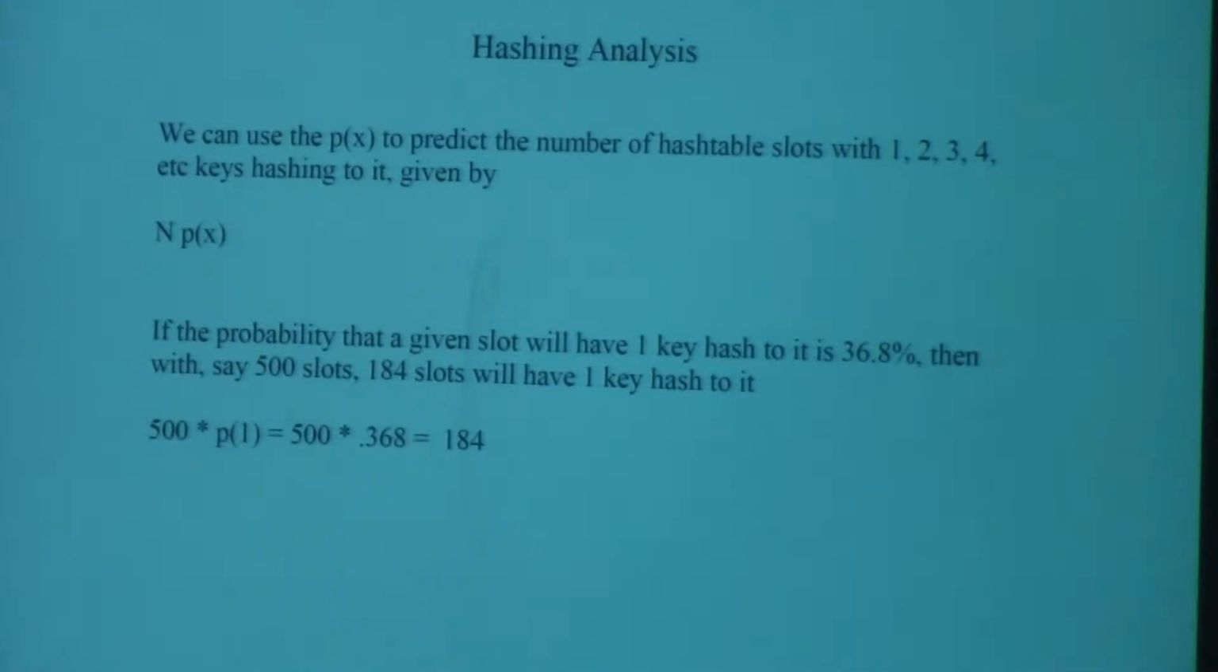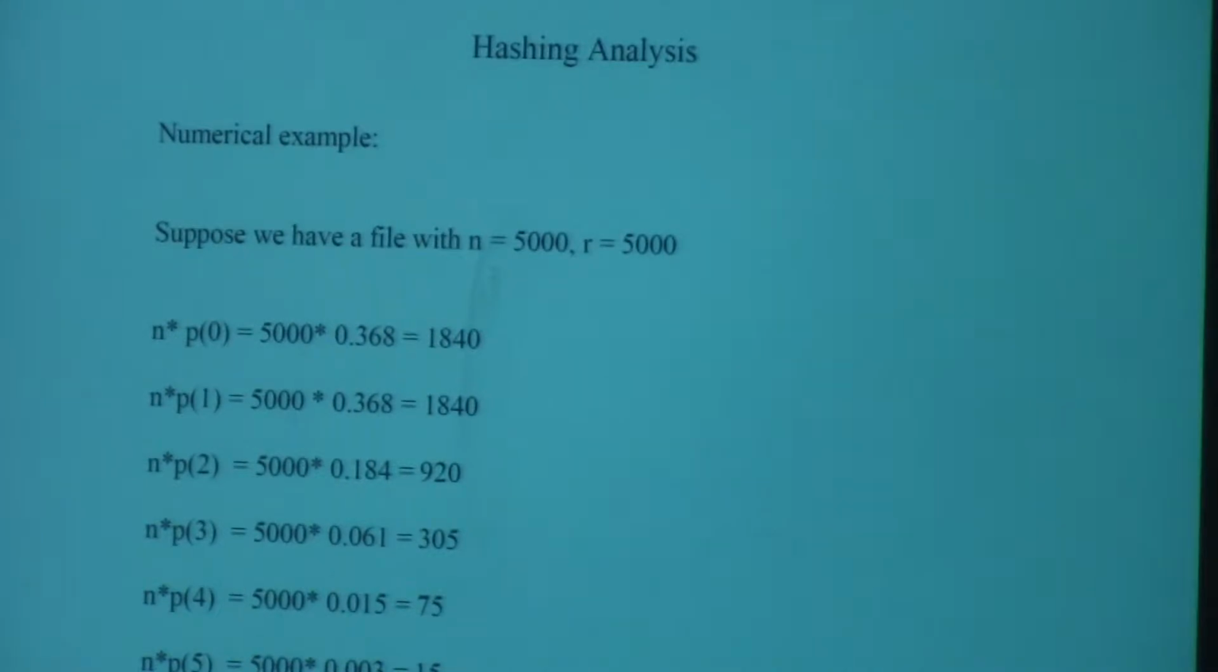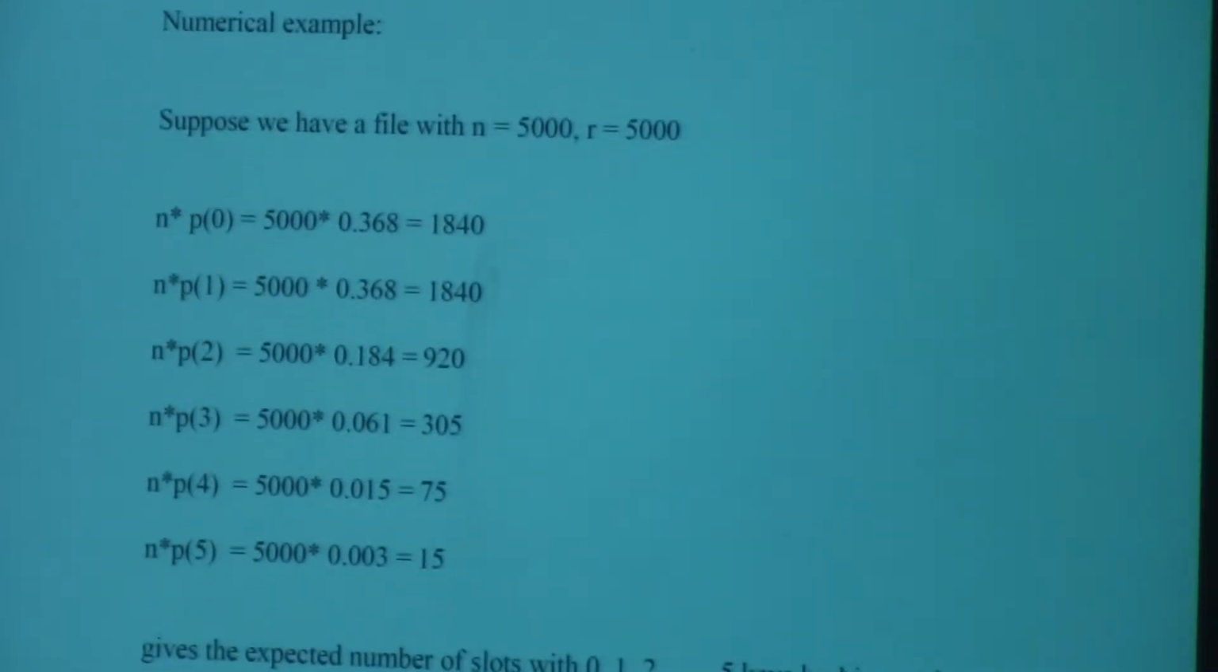We can use our probability function p of x to predict the number of hash table slots with 1, 2, 3, 4, etc. keys hashing to them, given by n times p of x. For example, if the probability that a given slot will have only one key hash to it is 36.8%, then with 500 slots, 184 slots will have one key hash to it. Makes sense. Now, let's look at an example where we have a concrete number.